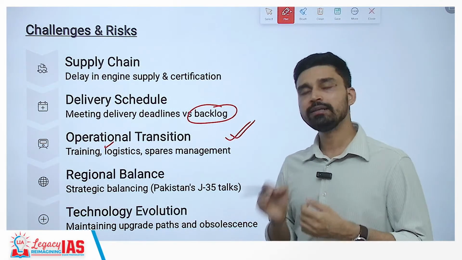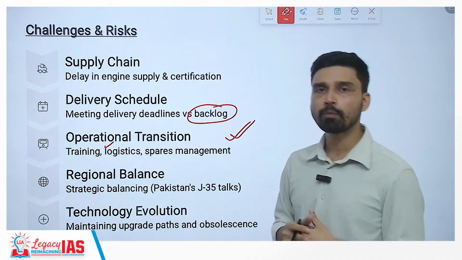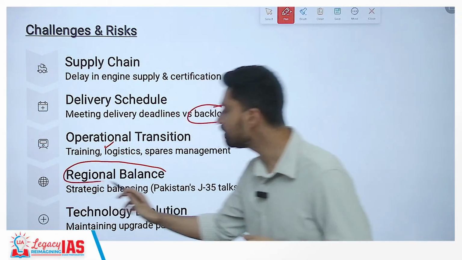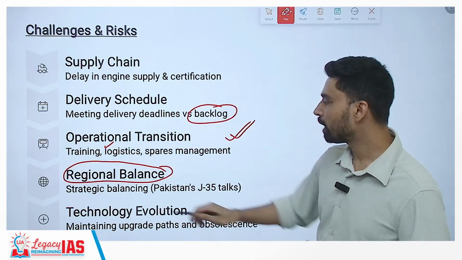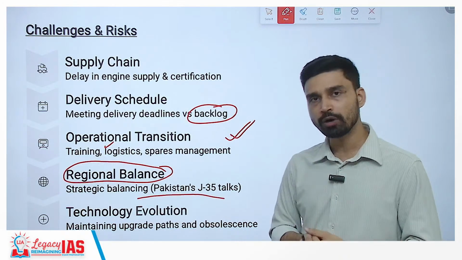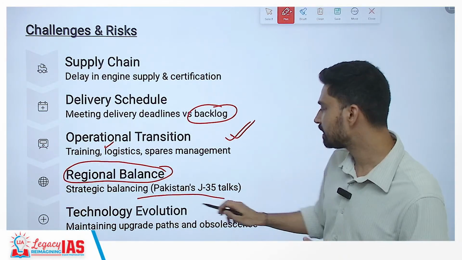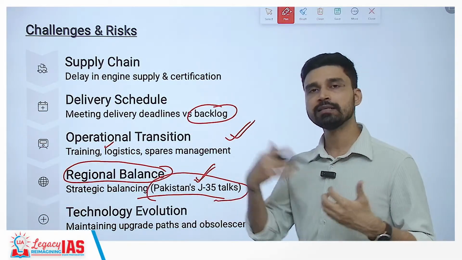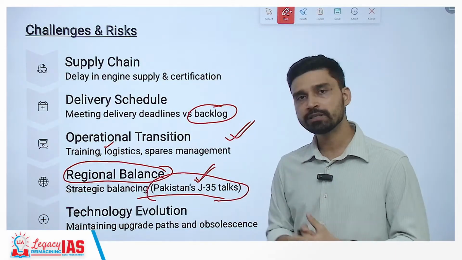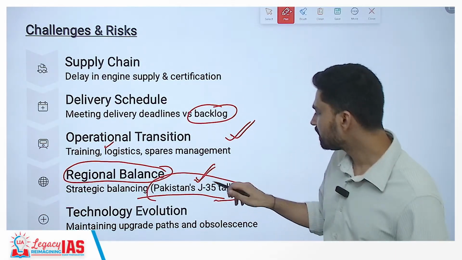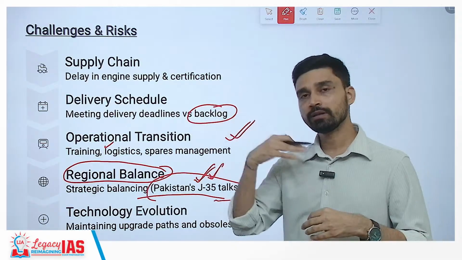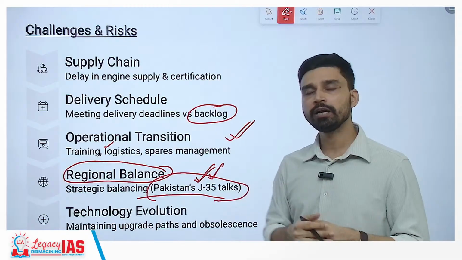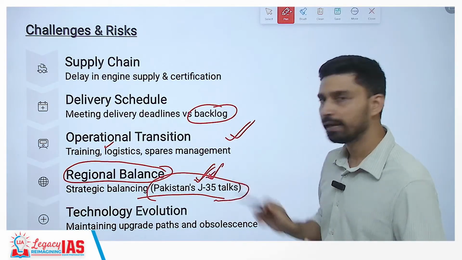Now this induction also is very important because we just have concluded Operation Sindoor. We just had a brief war with Pakistan. And thus, to have a balance and superiority in the sphere of military, we need to have a particular number of squadrons which the Air Force is running low on, and thus strategic balancing is required. And if you compare with Pakistan's J-35 talks, because Pakistan is largely trying to import most of its defense goods and equipment from China, so Pakistan is expected to import the J-35. So with reference to that aircraft, you also have to look at the capacity and capabilities of Tejas Mk1, and that is why we have upgraded it, so that we can easily tackle any kind of foreign threat.